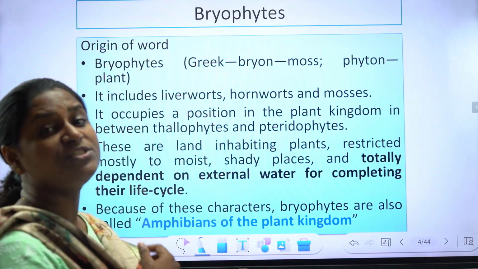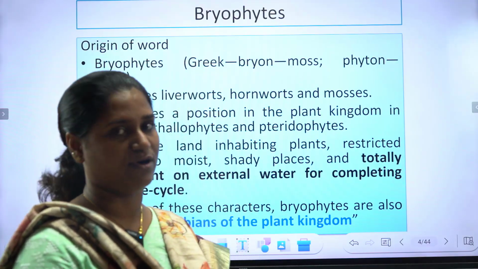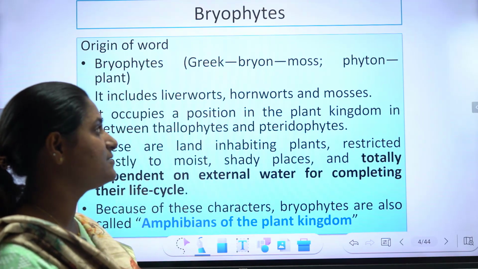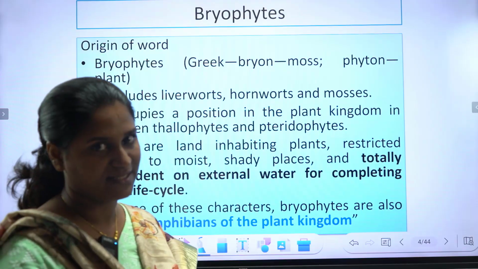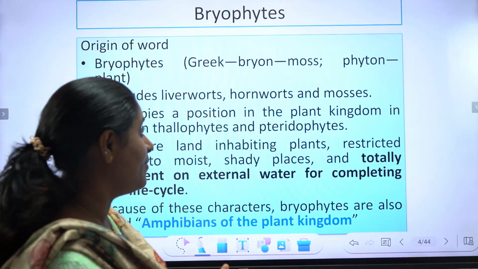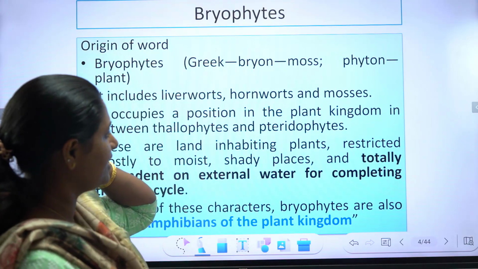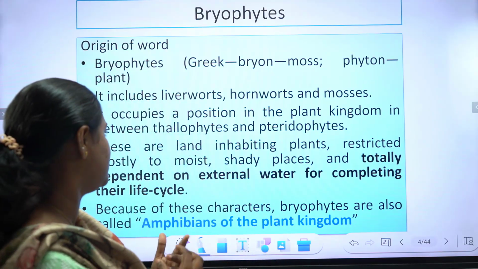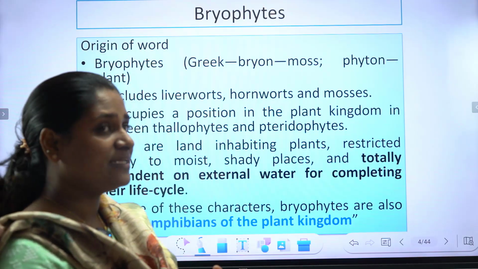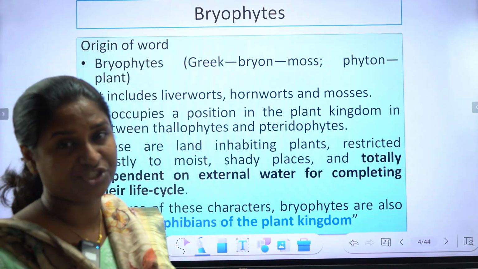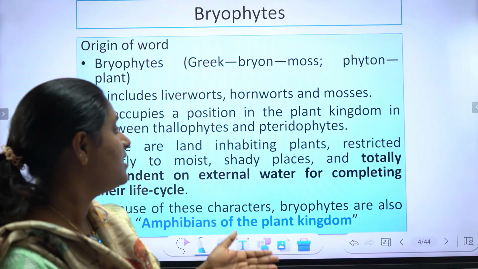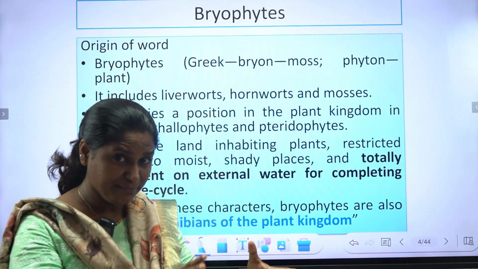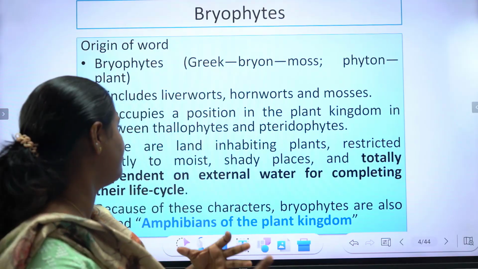And now the origin of the word, the etymology. Bryophytes: the Greek word bryon means moss, phyton means plant. It includes liverworts, hornworts and mosses. And it occupies a position in between the thallophytes and pteridophytes. So the bryophytes are in between thallophytes and pteridophytes.